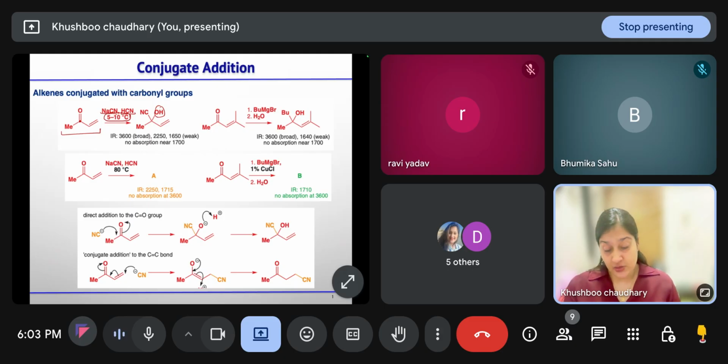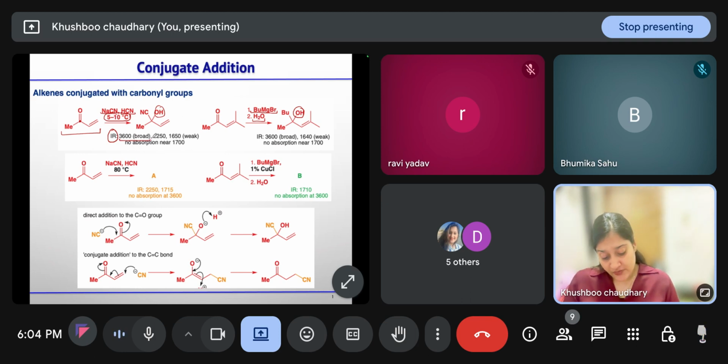Now if we do the same reaction with butyl Grignard, then quenching it with water, in this case also we will get this tertiary alcohol. For the proof that this tertiary alcohol is forming and 1,4 addition is not taking place, IR plays an important role. In this case, we will get a broad band at 3600, corresponding to the alcohol present in the molecules in both the cases.